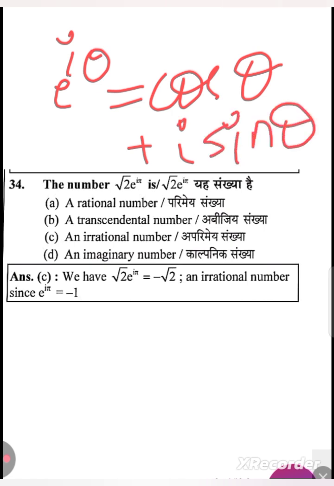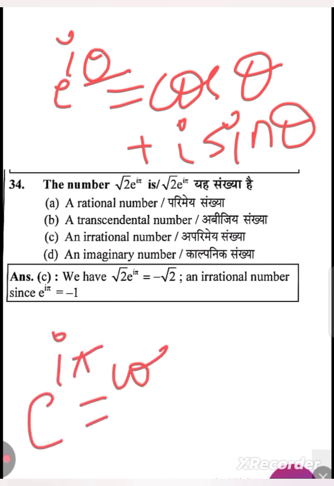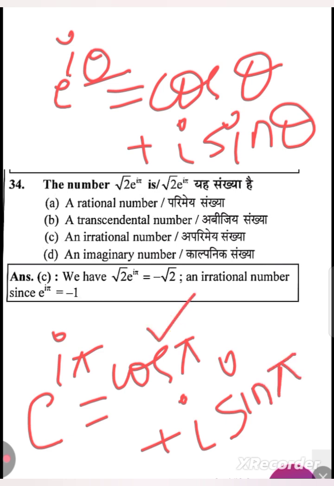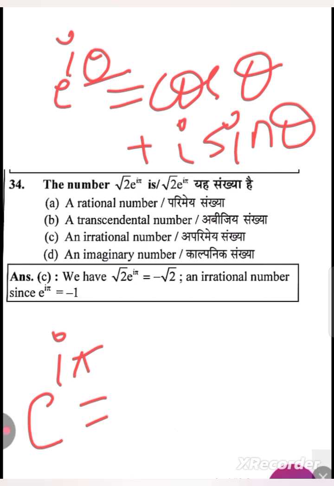Instead of theta, we have pi. So e raised to power i pi is equal to cos pi plus i sin pi. What is the value of cos pi? Minus 1. Sin pi is 0. So e raised to power i pi is going to be minus 1.